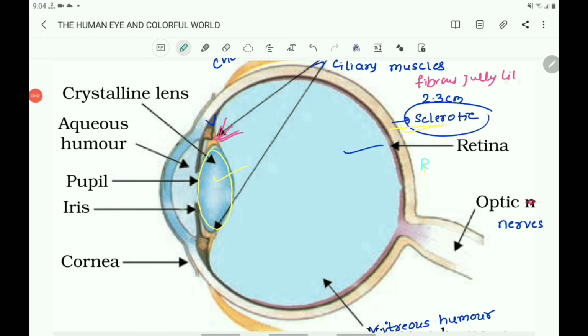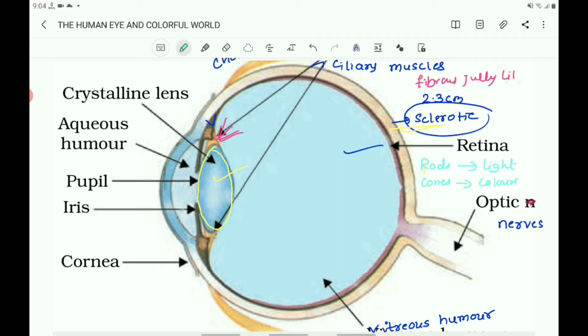So rods are sensitive to intensity of light and cones are sensitive to colors. Here the retina consists of sensitive cells.